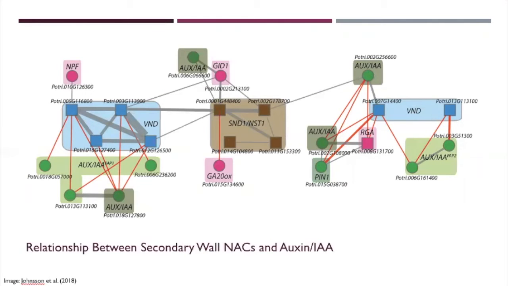This just elucidates how auxin genes are related to secondary wall NACs, as we can see some of the proteins from the last slide showing up here again, such as SND here, NST here, and VND. The paper that this image came from discussed how treatment of woody species with auxin resulted in reduced transcription of NAC transcription factors associated with cell wall development, essentially meaning that auxin treatment in the study resulted in thinner secondary cell walls.